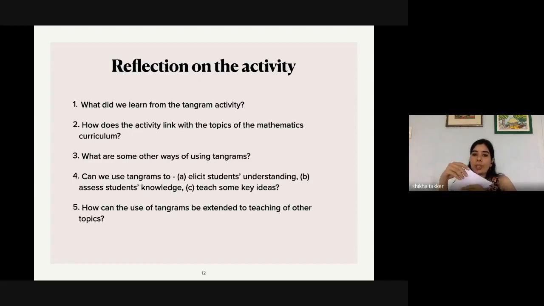For you, I could also listen to your ideas, elicit your ideas. I could see whether you know the relation between area and perimeter. I could understand a lot of things. So I can use it to teach you something. I can use it to assess your understanding. I can use it to also know how much you know, etc. So what I'm trying to tell you is that in an activity, some of the things are very important. One is the sequence in which we ask questions. The second is the clarity of the learning objectives. What topic are we trying to teach? Then we see that while we are using that material, can we use different topics?